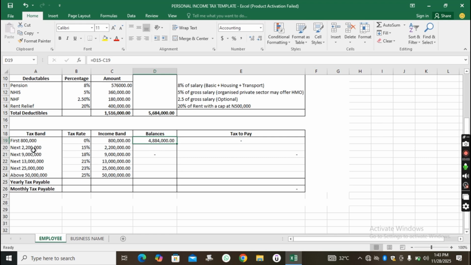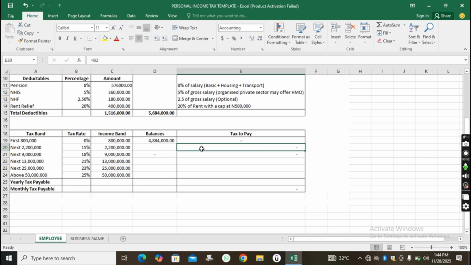Now, the next 2.2 million, that is what the tax band says. The next 2.2 million. Now, what does it mean? You will now have to compare this 4,884,000 and 2.2 million. Which one is bigger? 4.8 million is bigger. So you will do 15% of 2.2 million. If it was lesser, you would do 15% of whatever amount is here. Are you getting it? But because it is bigger, we will do